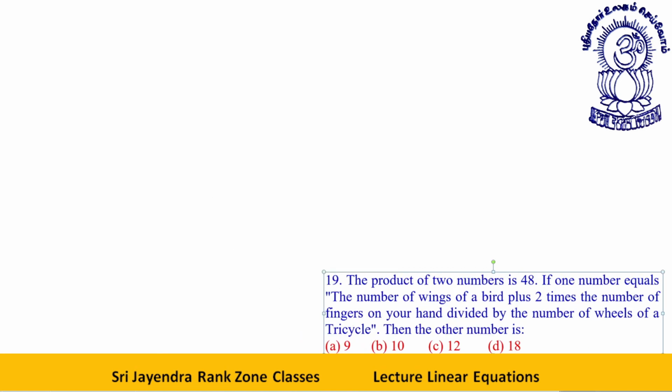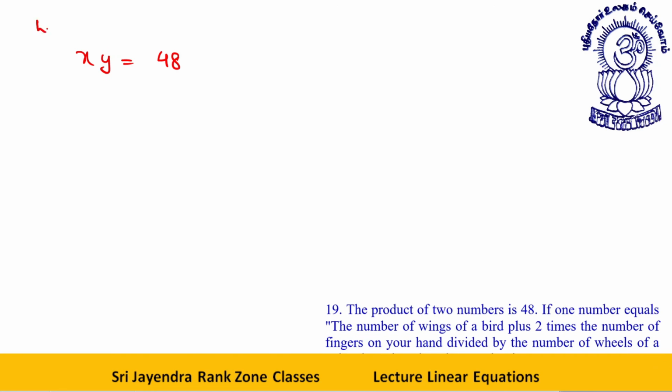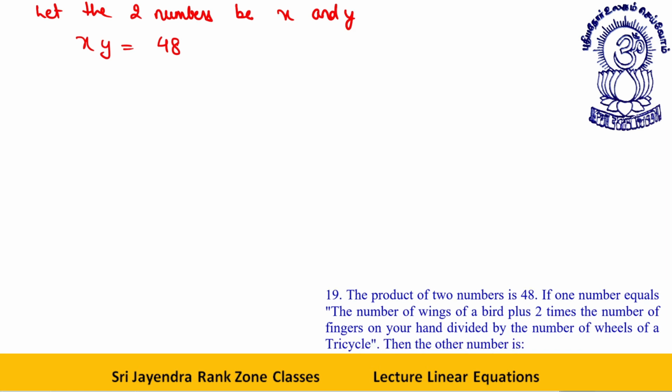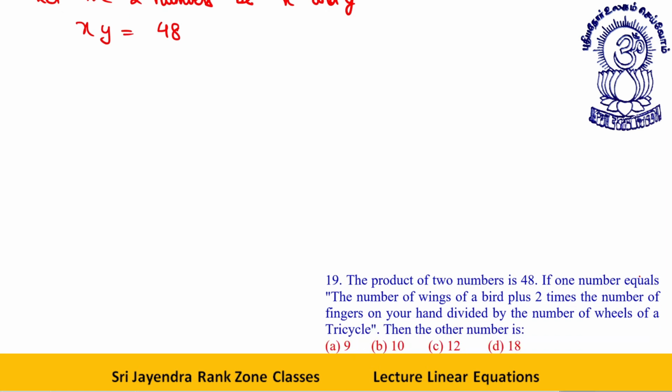Very good question. See, the product of two numbers is equal to 48. Let the two numbers be x and y. Now, if one number is equal to the number of wings of a bird, how many wings of a bird are there? Let's say x is equal to 2. There are two wings of a bird, plus 2 times the number of fingers on your hand, plus 2 times the number of fingers on your hand, plus 2 times the number of fingers on your hand.